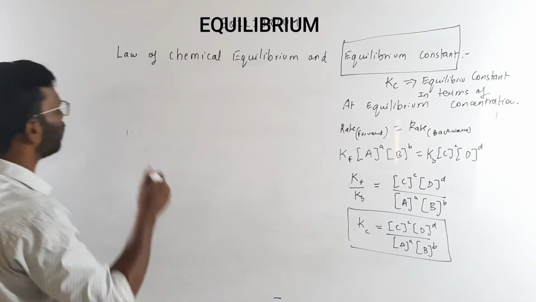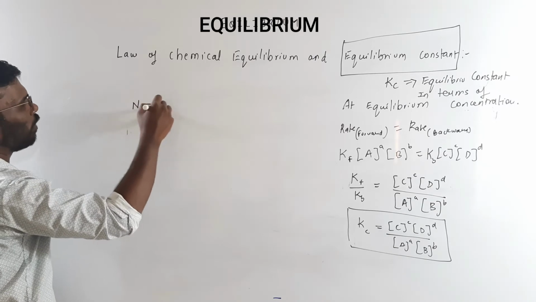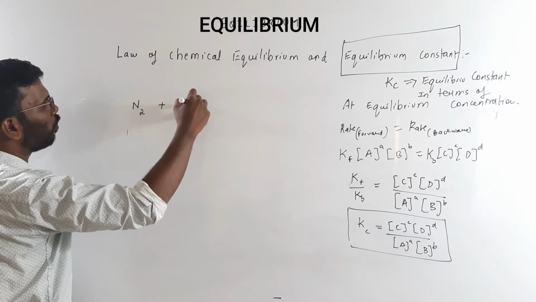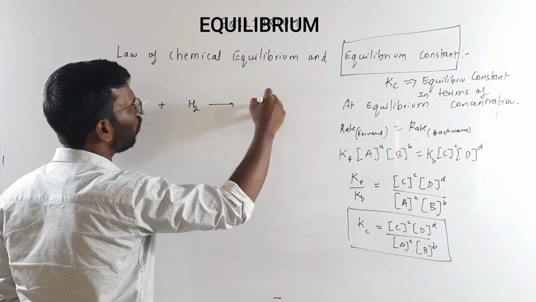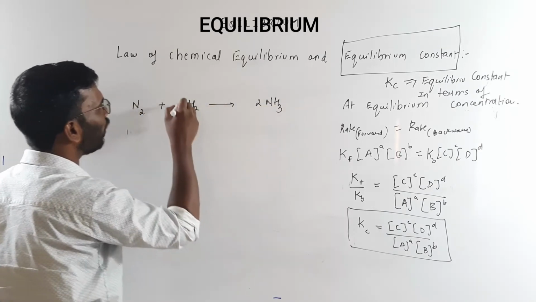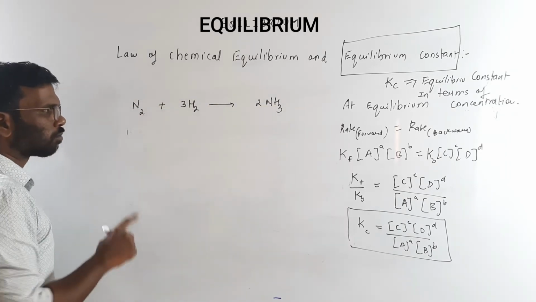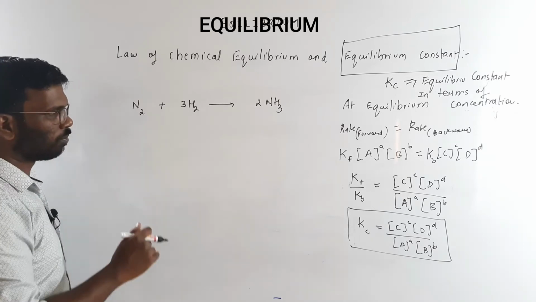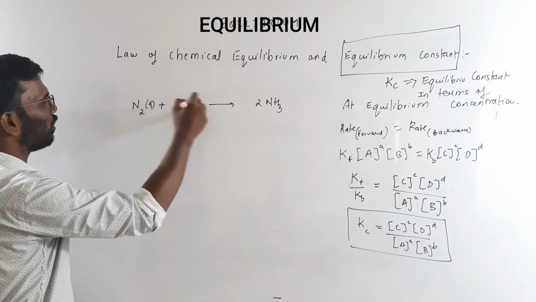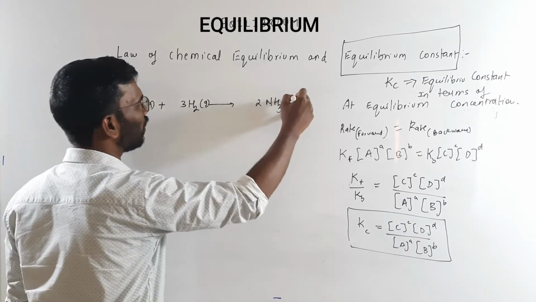Okay, let's understand this. If there is, let's say, formation of ammonia, N2 and H2 giving you 2 moles of ammonia, and I'll put this 3. So for this, let's take this is a gas, and this is also a gas.